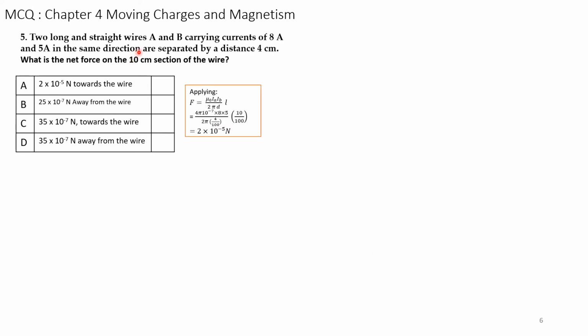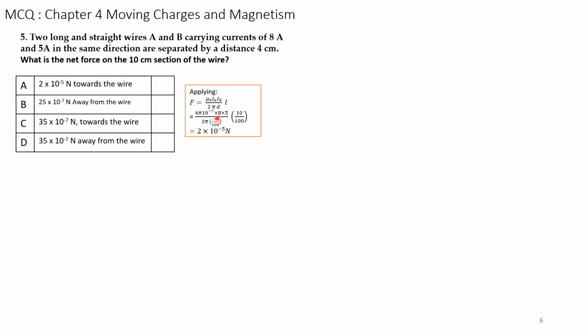Two long and straight wires A and B are carrying currents 8 amps and 5 amps in the same direction. These are separated by a distance of 4 centimeters. What is the net force on a 10 centimeter section of the wire? So we have to apply the formula. Four options are given. F equals mu naught Ia Ib divided by 2 pi d into L. We have to substitute the values. Ia is 8 amps and Ib is 5 amps, and the distance between them is 4 centimeters. This 4 centimeters has to be converted into meters by dividing by 100.